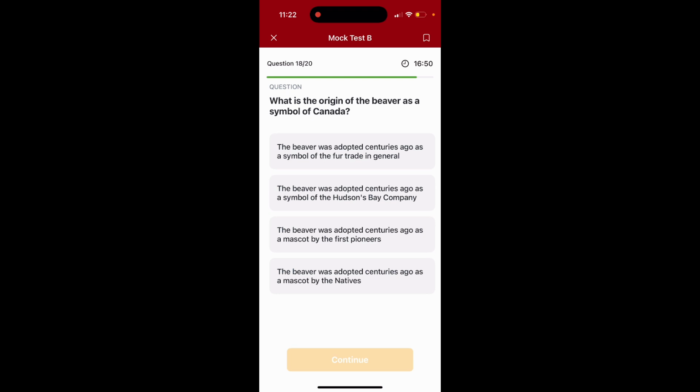Question 18. What is the origin of the beaver as a symbol of Canada? Option 1. The beaver was adopted centuries ago as a symbol of fair trade in general. Option 2. The beaver was adopted centuries ago as a symbol of the Hudson's Bay Company. Option 3. The beaver was adopted centuries ago as a mascot by the first pioneers. Option 4. The beaver was adopted centuries ago as a mascot by the natives. The answer is option number 2. The beaver was adopted centuries ago as a symbol of the Hudson's Bay Company.